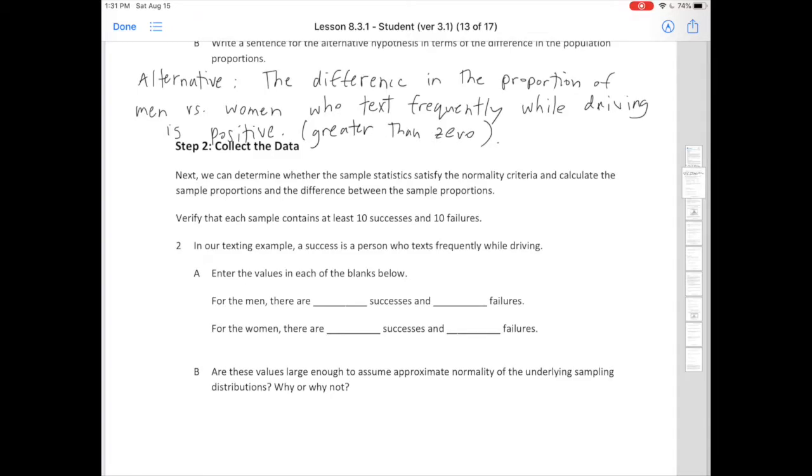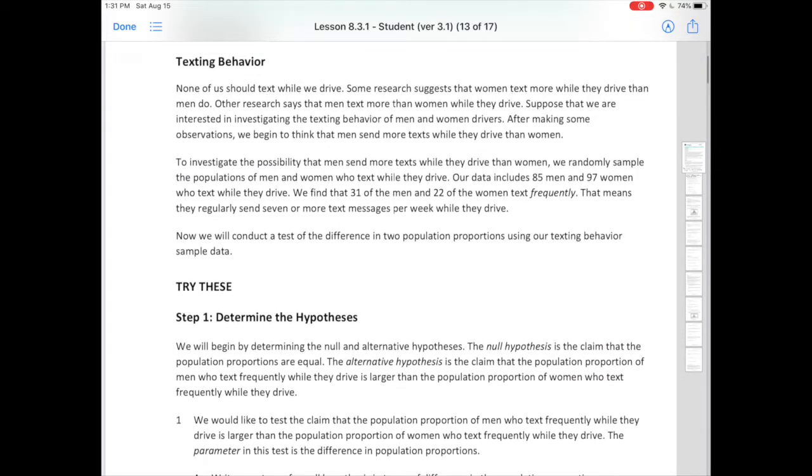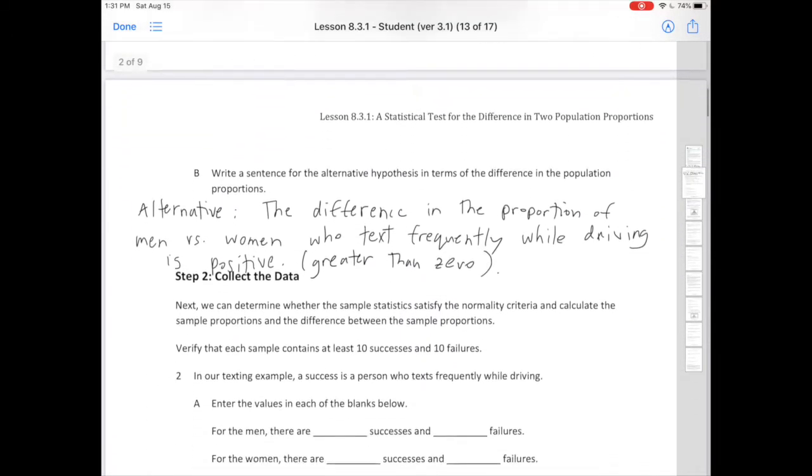For the men, how many successes and failures are there? Let's look at our sample. The data said 85 men were sampled, and 31 of them text frequently. So 31.